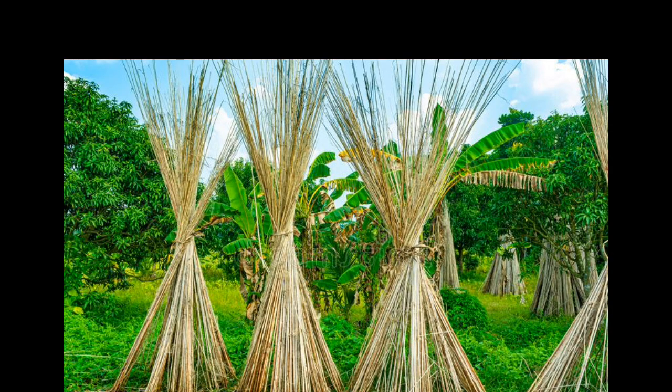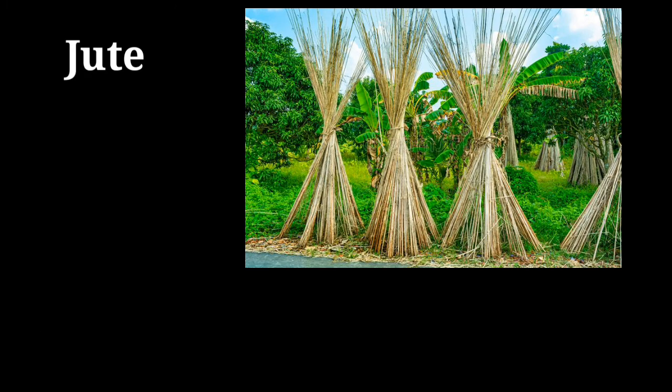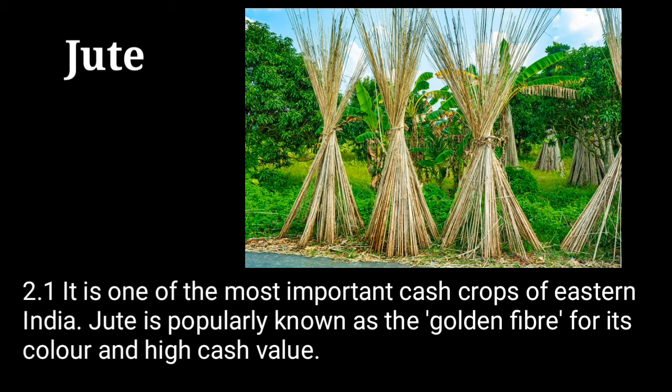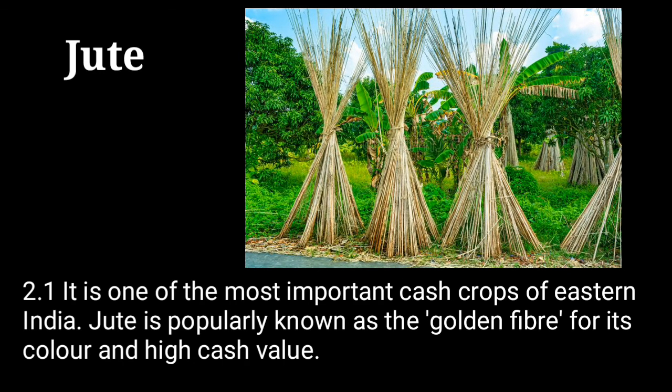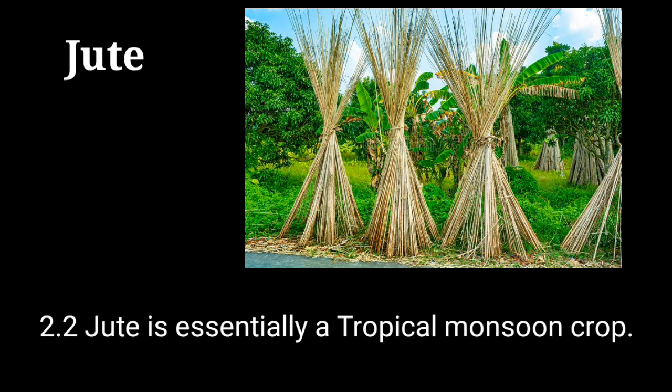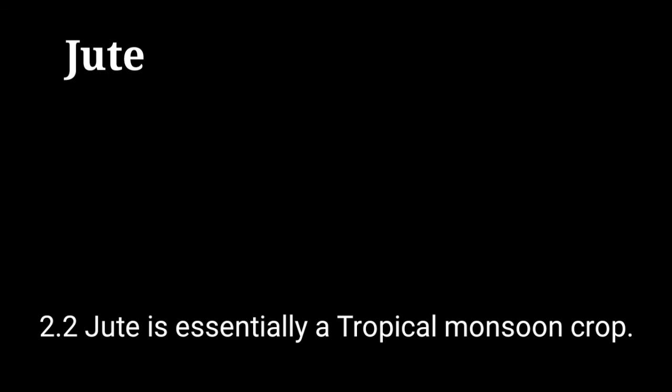Jute. It is one of the most important cash crops of eastern India. Cash crop means an agriculture crop which is grown to sell for profit. Jute is popularly known as the golden fiber for its color and high cash value. Jute is essentially a tropical monsoon crop.